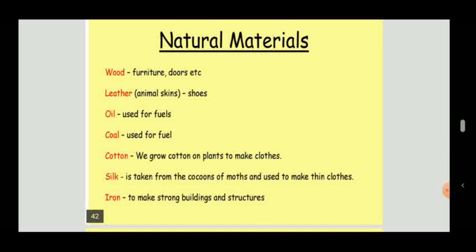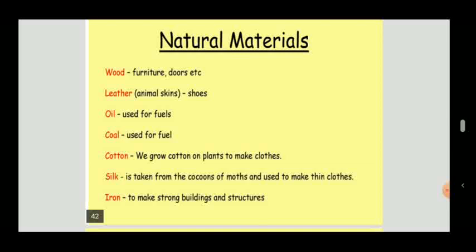Oil is used for fuel. We use oil in cooking also. So oil is a non-living thing, but we get it from natural things. Like we use oil in cooking, which we get from plants, from nuts.